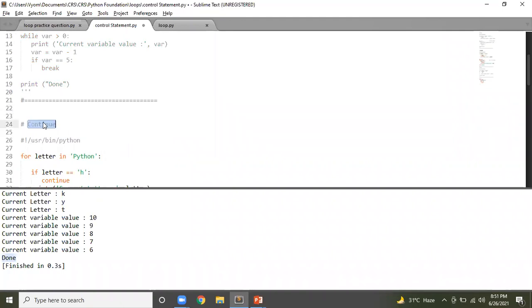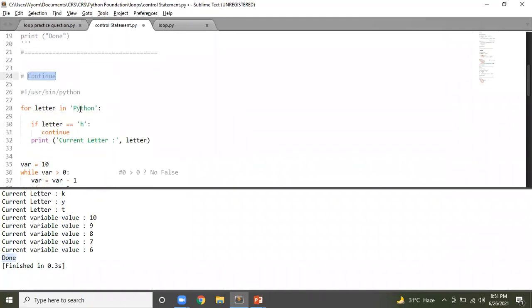Let's talk about continue here. Same question. Let me take Python here. For letter in Python, it will pick one by one letter: P, Y, T, H, O, N. Now the moment letter becomes equal to H, you will experience a continue statement here. And what does continue say? Whenever a loop encounters continue, it will skip the remaining part of that iteration. Means this will not be executed. After continue, the control will go back over here. So it will not get printed.